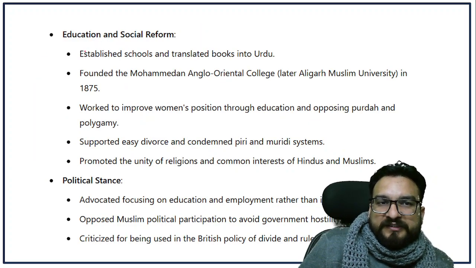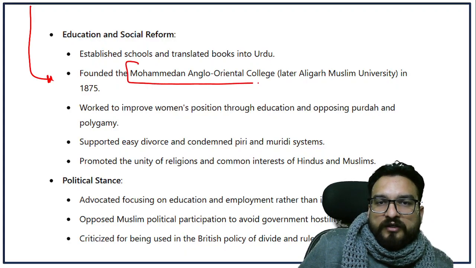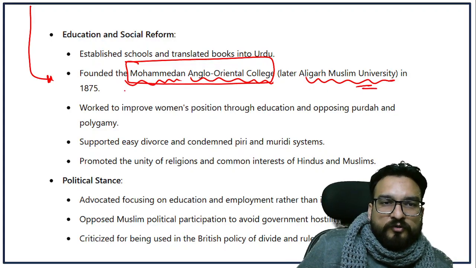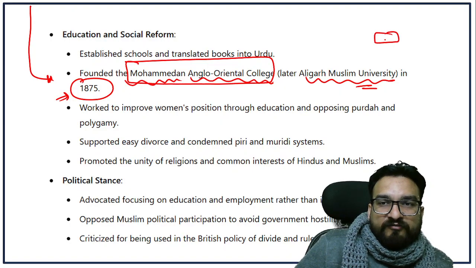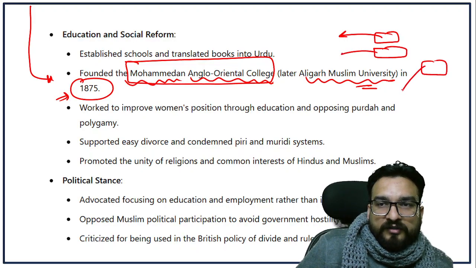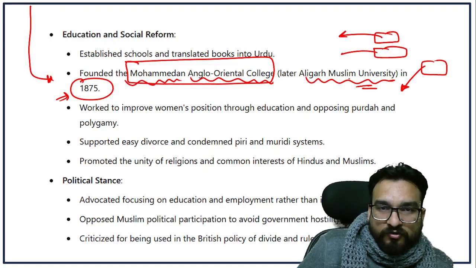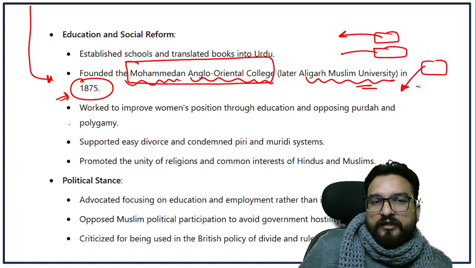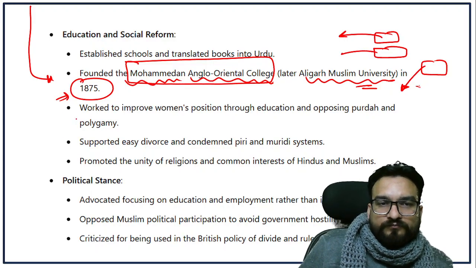One important contribution of his was that he founded a college, the Mohammedan Anglo Oriental College, later known as AMU, Aligarh Muslim University, in 1870. A lot of colleges have been formed, guys. Who formed the DAV colleges? Who formed the Hindu College? Who formed the Vedanta College? Just remember all these things. You never know how these things will come in the examination.